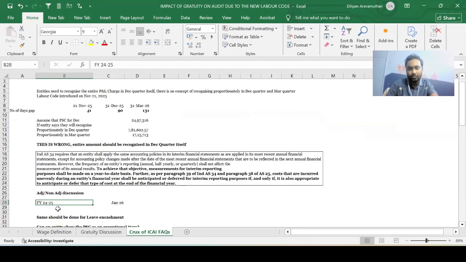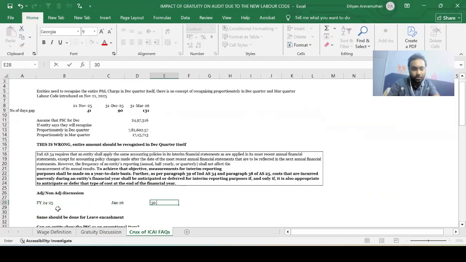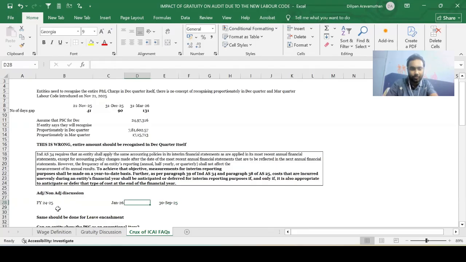Let's say you are doing the statutory audit for an entity for financial year 24-25. Let's say the due date to complete the statutory audit is 30th September 2025, but due to some issues in the client, you are not able to complete the audit, and the audit is still ongoing. Let's say even in January, you're not able to complete the audit. In that scenario, since we have gone past 21st November 2025, the date on which the new labor code was notified, should we also take the impact of, for example, gratuity? Under the previous laws, you would have to do it on last drawn basic into 15 by 26. But now, as per the new labor code, you would have to do it on last drawn wages into 15 by 26. So they are asking, for financial year 24-25, where your audit is under an extension, should you do it on your last drawn wages?